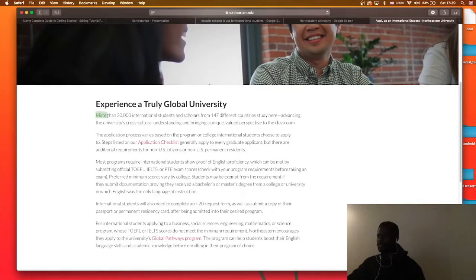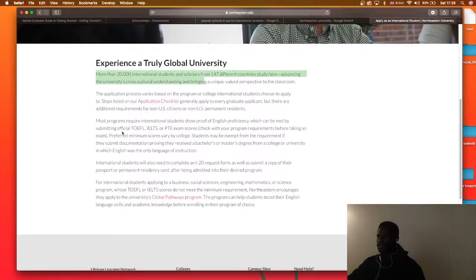Let's read few things. More than 20,000 international students. Yes, we know. Now we want this thing. Most programs require international students show proof of English proficiency, which can be met by submitting official TOEFL or IELTS or PTE exam score. Yeah, so clearly they are saying that you need this as part of the program requirement, you need to take your English exams.